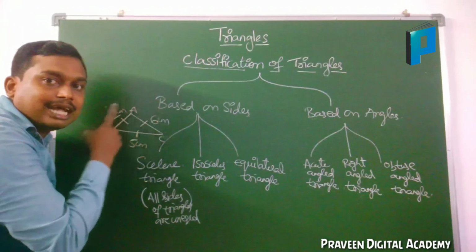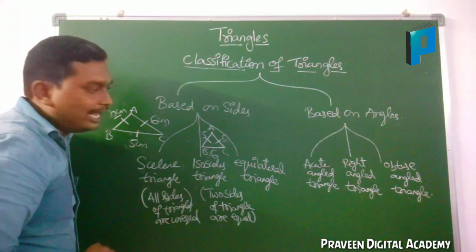For example, if you are having a triangle like this, let us take ABC. ABC is a triangle in which two sides are equal. If you are having 5 here, you will have 5 here, and you will have 6 here. Means two sides of the triangle are equal. Not only these two sides, it may be these two also equal. If two sides of a triangle are equal, then it is called an isosceles triangle.